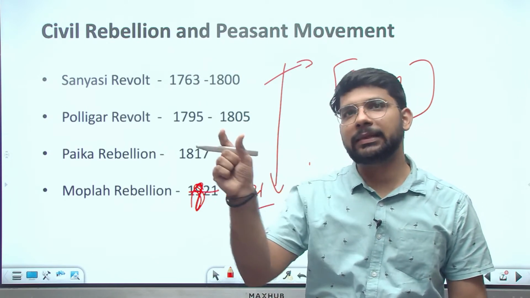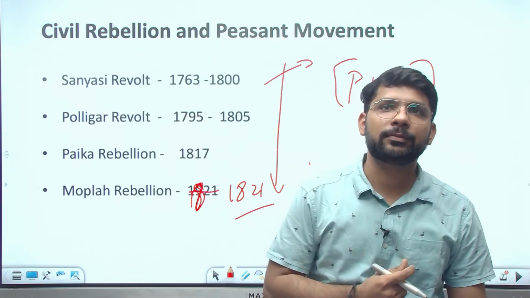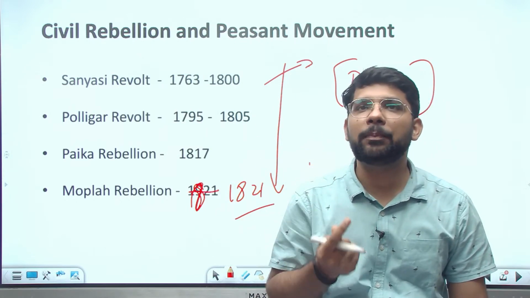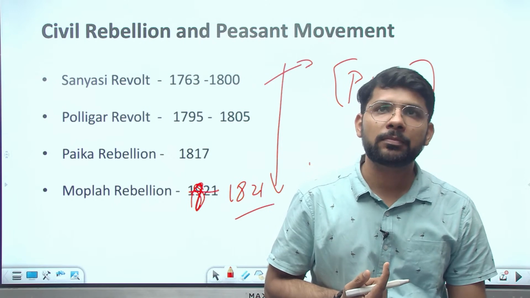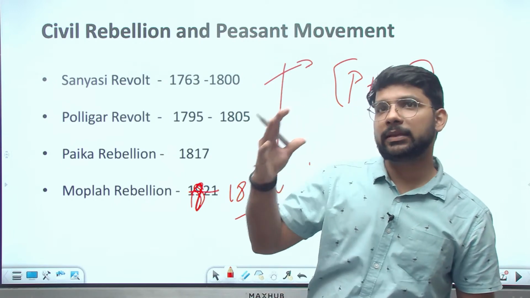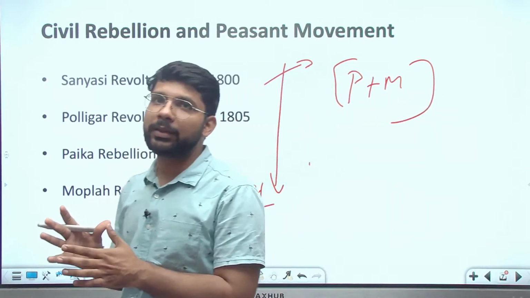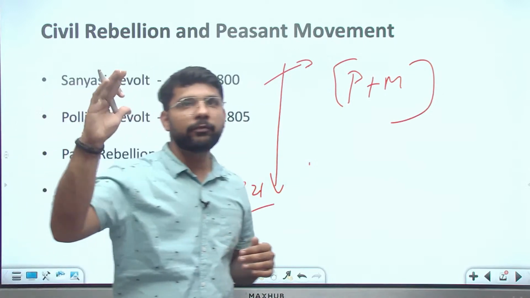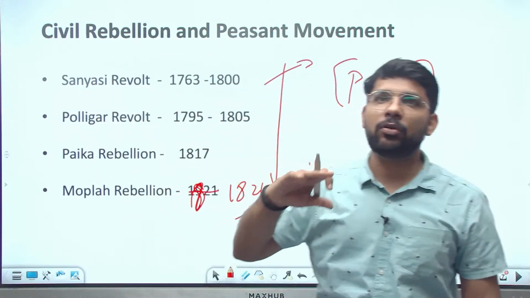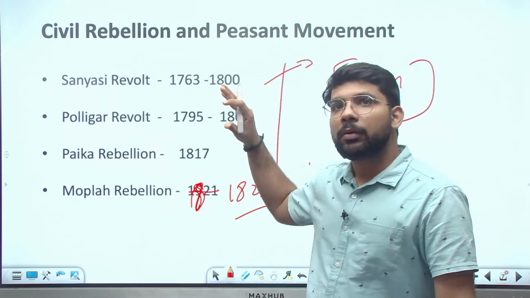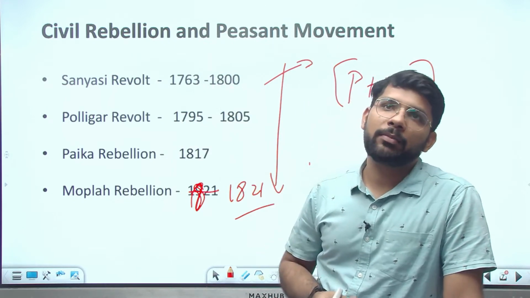So you can write these in one line: Sannyasi, Polygon, Paika, Mopla revolts. If you write these revolts, there will be greater clarity for the examiner also, meaning you have clear information about these revolts, and you can also answer the demand of the question there.